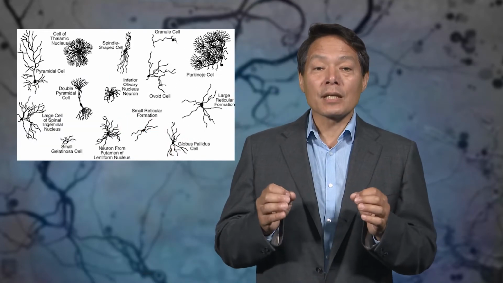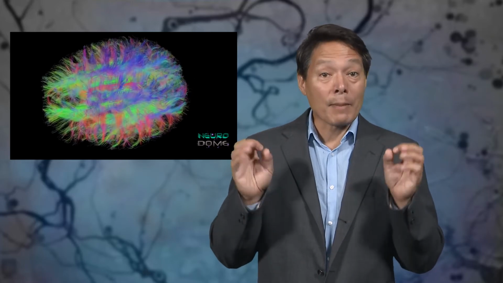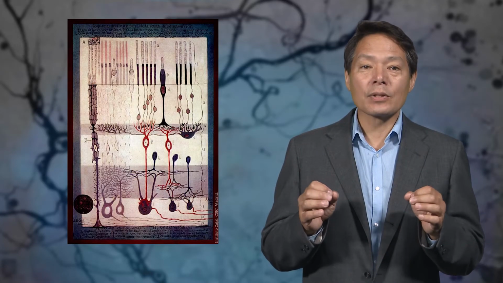The anatomical differences among different types of neurons are not arbitrary, but rather belie differences in how neurons function, how they integrate information, and how they pass the informational results of their computations onto other neurons, whether locally to nearby neurons, say microns or tens of microns away. A micron or micrometer is a millionth of a meter. Or onto neurons far away via long axons that carry signals called action potentials. These axons can be centimeters long, and in some extreme cases, like the long axons that feed down from the brain to the muscles, whether in us or in a giraffe or in a whale, axons can be meters long.